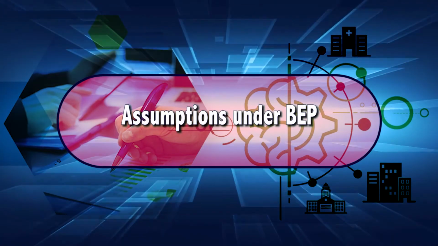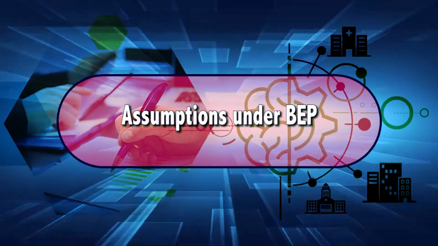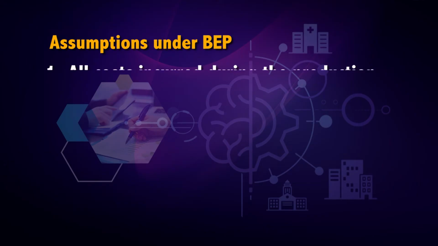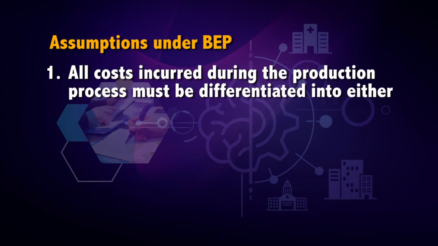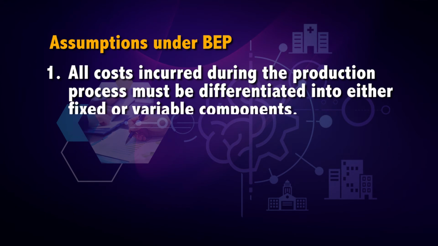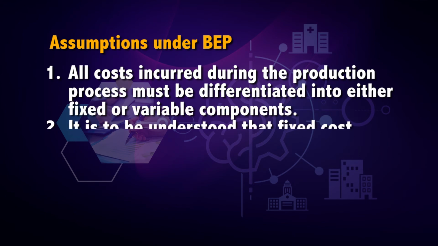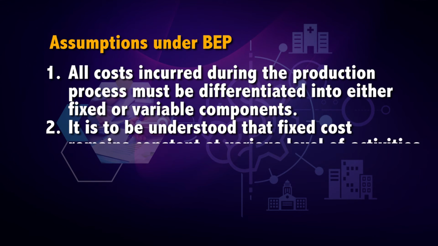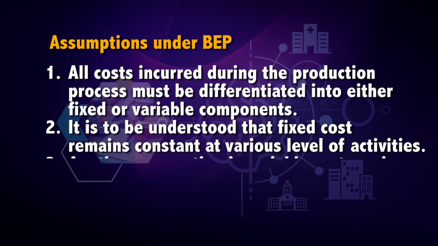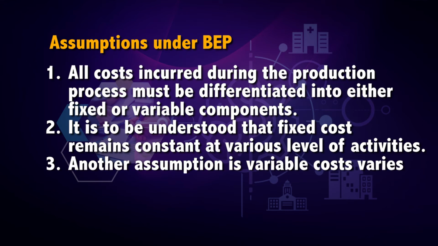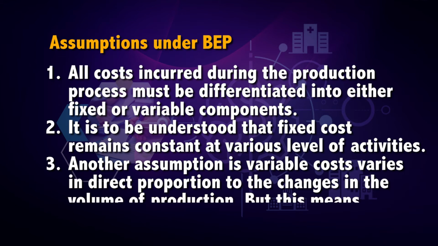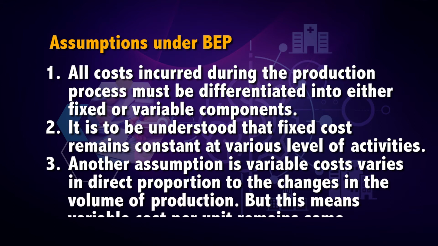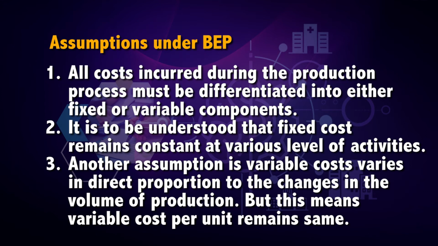Next topic to be understood is assumptions under break-even point. The theory of break-even point is based on such assumptions. Point number 1, all costs incurred during the production process must be differentiated into either variable or fixed components. Point number 2, fixed cost remains constant at various levels of activities. Point number 3, variable cost varies in direct proportion to the changes in the volume of production, but this means variable cost per unit remains the same.